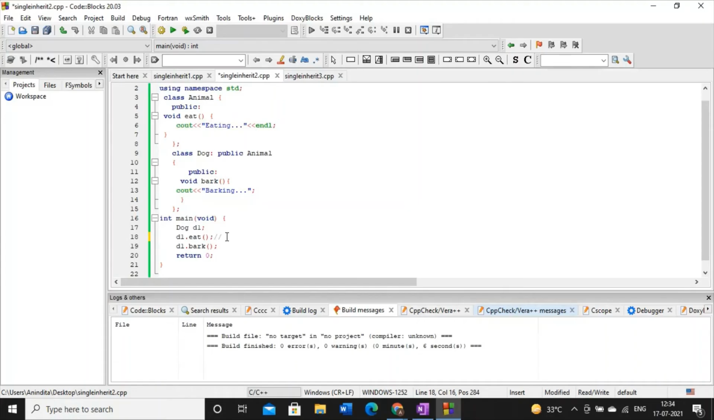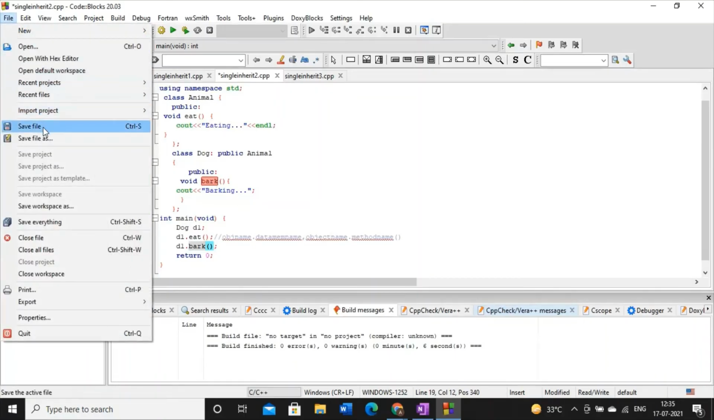In case of accessing the variable, the rule is object name dot data member name. However, in case of method accessing, you have to write object name dot method name and then this symbol, you have to write. So this is the basic difference. Here, by using the object of the subclass, I am accessing the method of the superclass and also I am accessing its own method, which is bark.